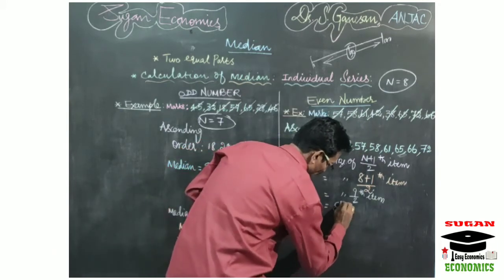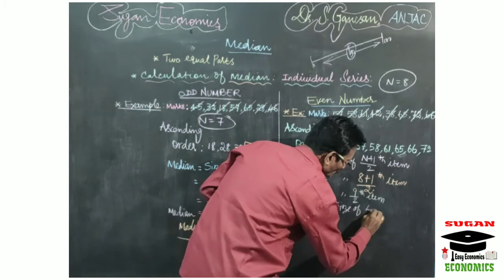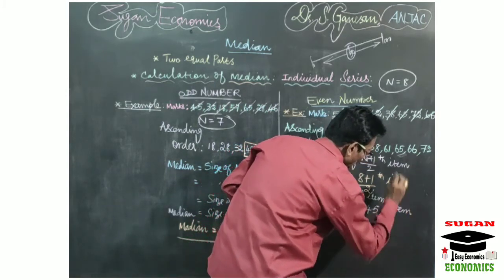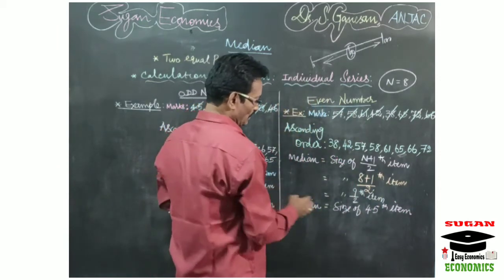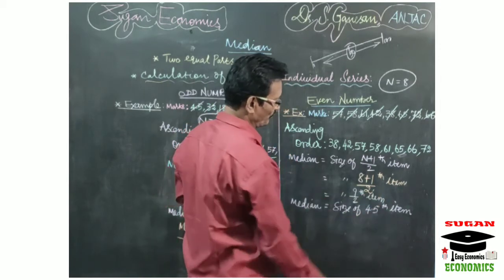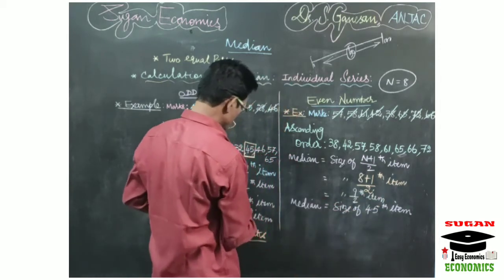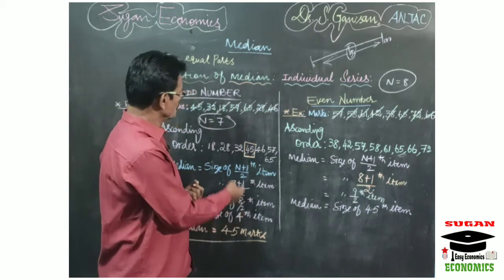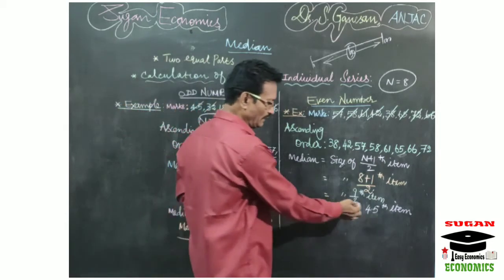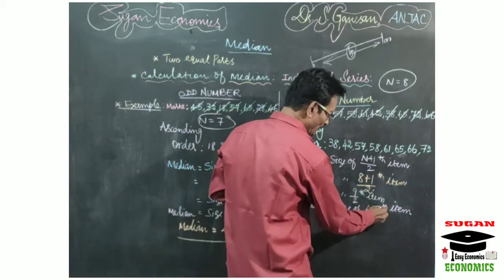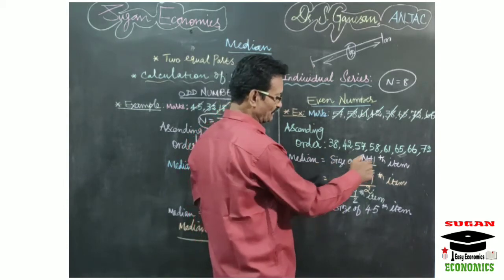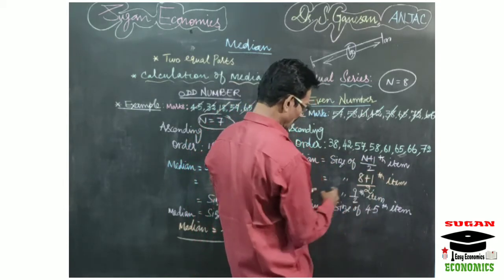So here the median is equal to size of 4.5th item. So here we have found the median size. The median size equal to 4.5. What does it mean? In the previous sum, the median size equal to 4, so simply we took the fourth value as our median value. But here in this sum, the median size is 4.5. It means the median is between the 4th and 5th item.